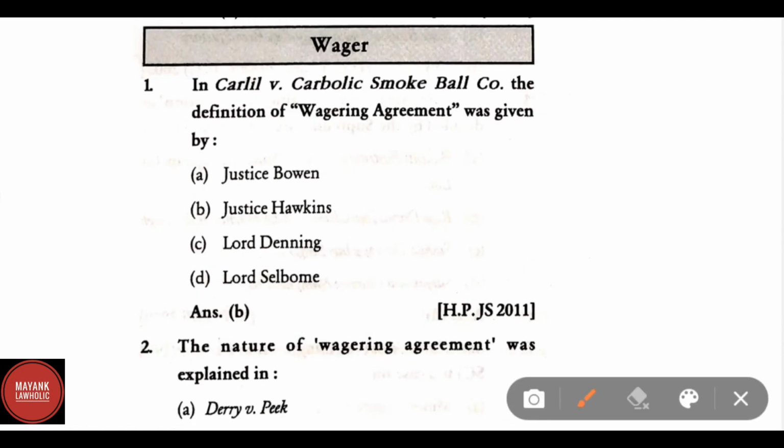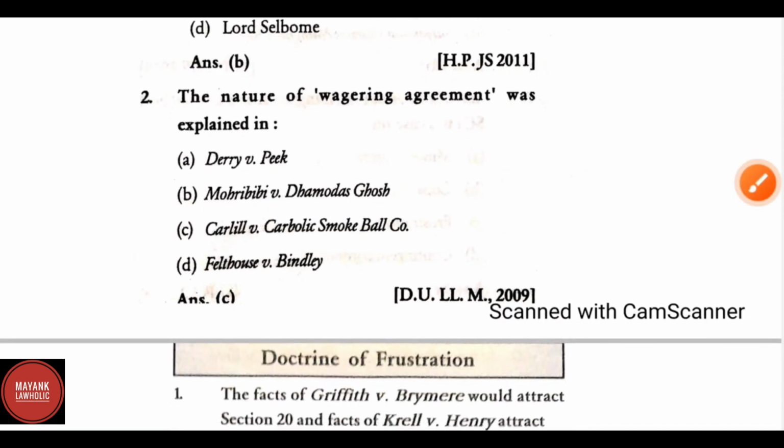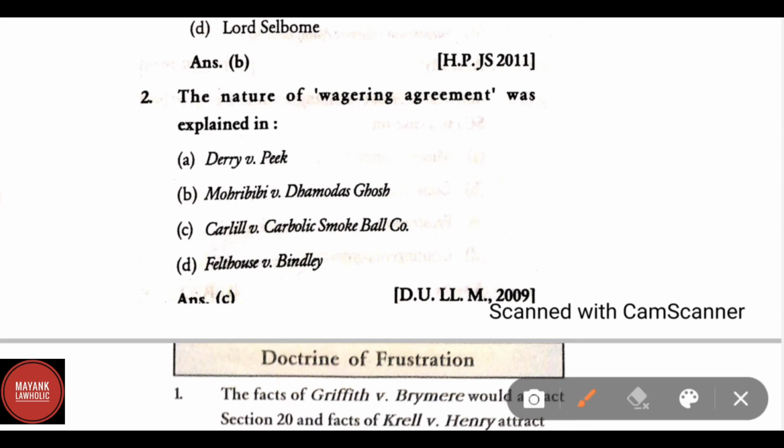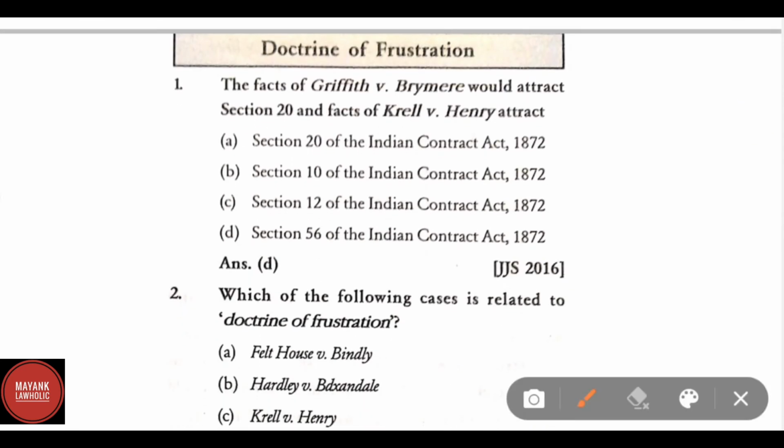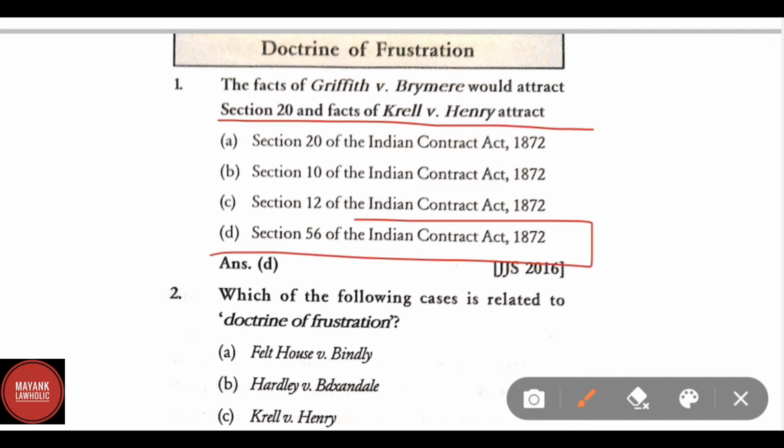In Carlyle versus Carbolic Smokeball Company, the definition of wagering agreement was given by Justice Hawkins. The nature of wagering agreement was explained in Carlyle versus Carbolic Smokeball Company. The facts of Griffith versus Brymere would attract Section 20 and facts of Krell versus Henry attract Section 56 of the Indian Contract Act.